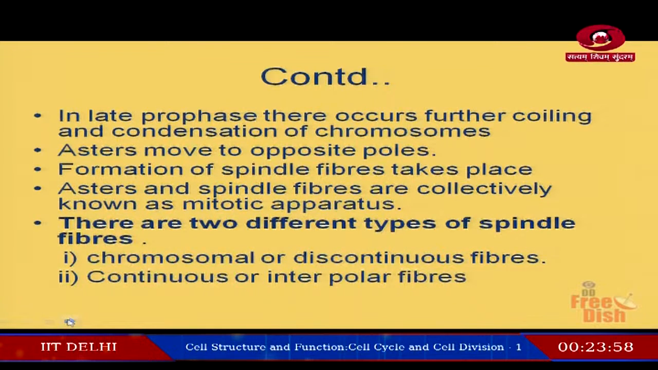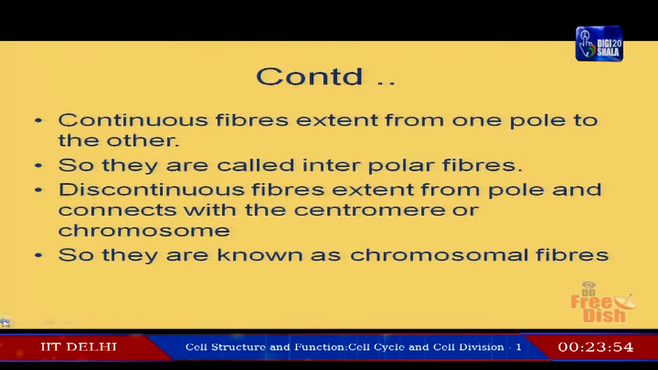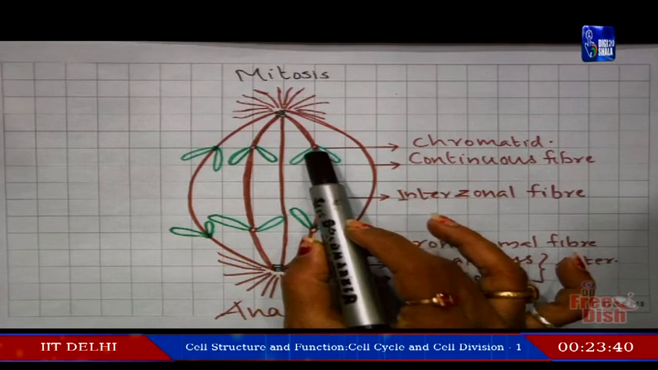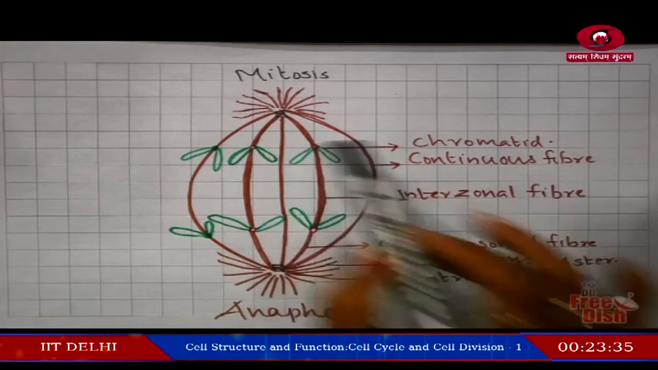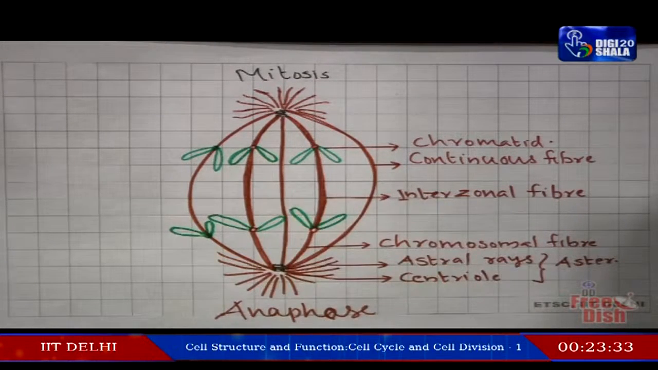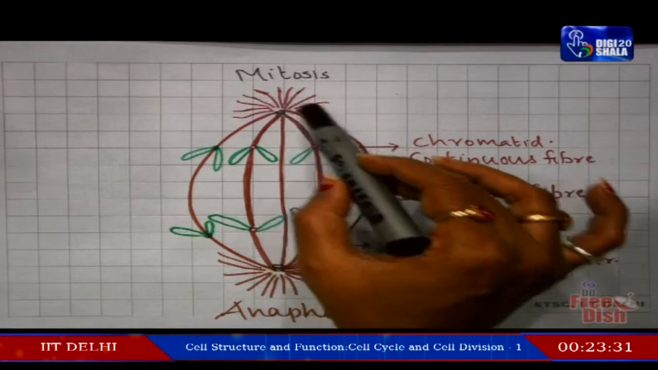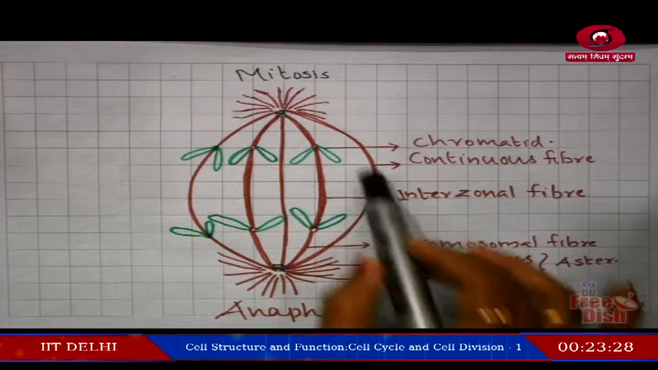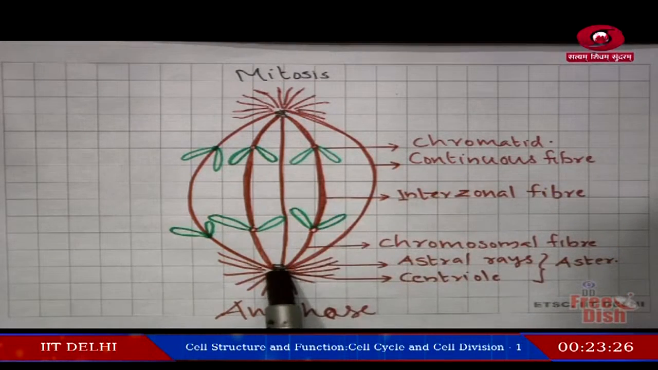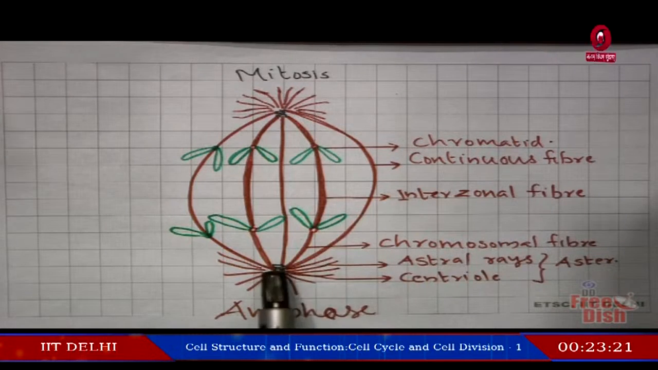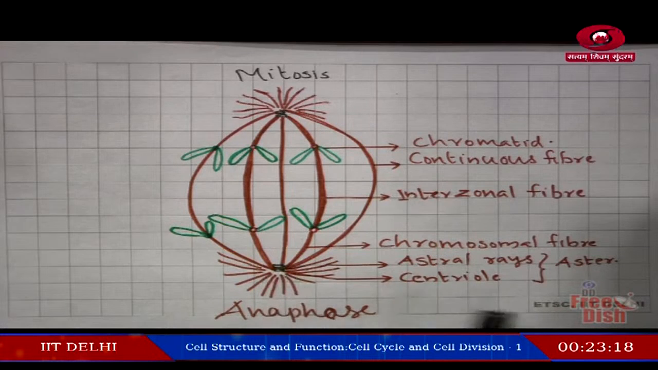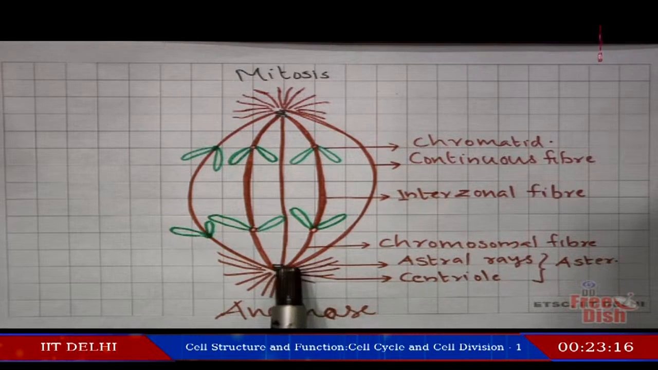Here you can see these different types of spindle fibers. Some of these spindle fibers are attached with the centromere of the chromosomes, and some are moving from one pole to the other, from one centriole to the other, without touching these chromosomes. Such spindle fibers that attach with the centromere of the chromosome are known as chromosomal fibers.